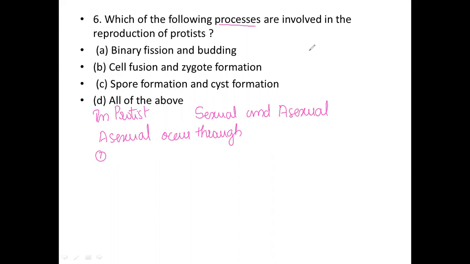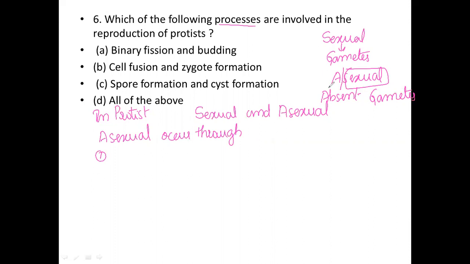First, let us understand what asexual and sexual mean. Sexual means involving gametes. Asexual means A, absent, so the absence of gametes is what we call asexual reproduction. Remember this very clearly.